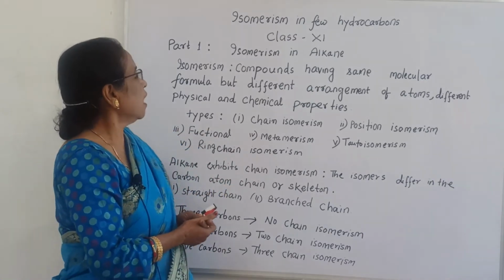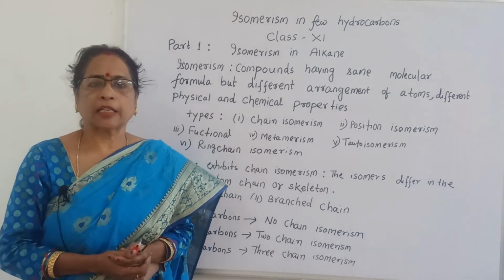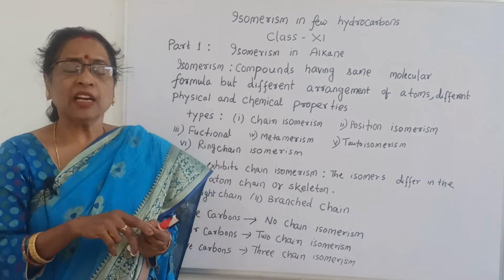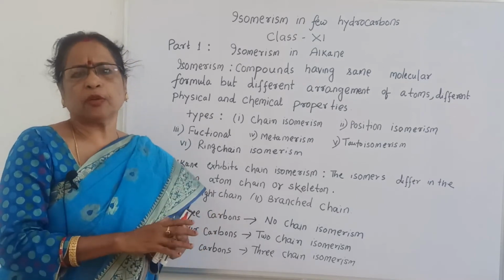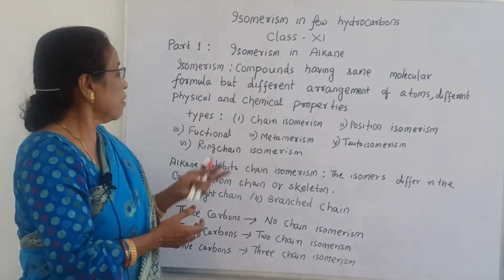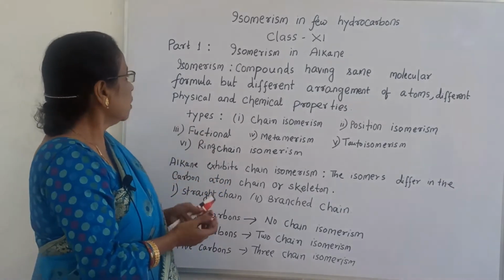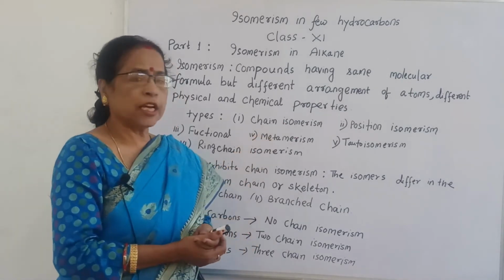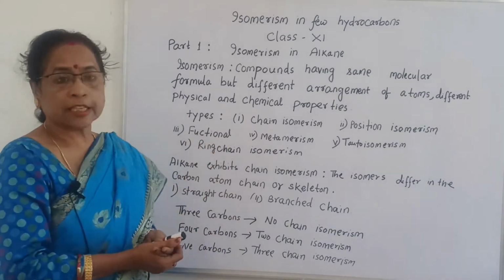Now, what is isomerism? Compounds having the same molecular formula but different arrangement of atoms. If you count the carbon, hydrogen, oxygen and other atoms, you find the same molecular formula, but due to the different arrangement of atoms they have different physical and chemical properties. The types are chain isomerism, position isomerism, functional isomerism, metamerism, tautomerism, and ring chain isomerism.